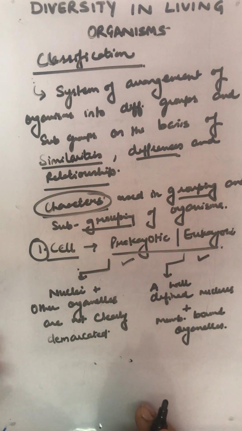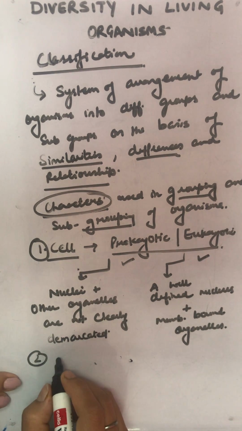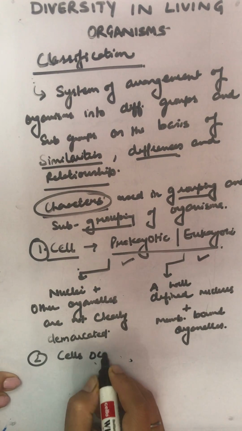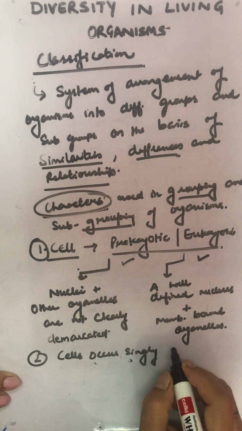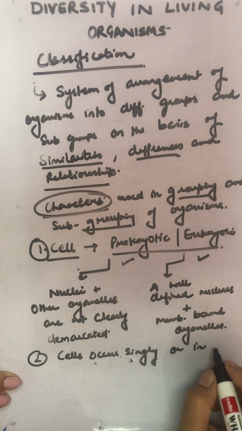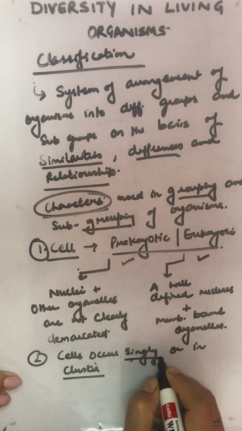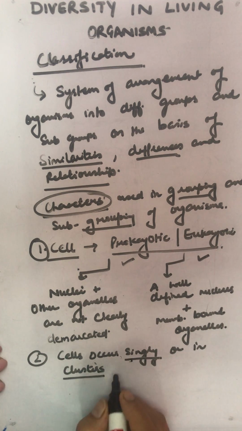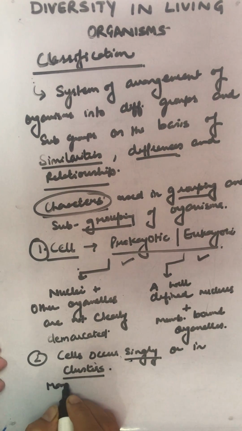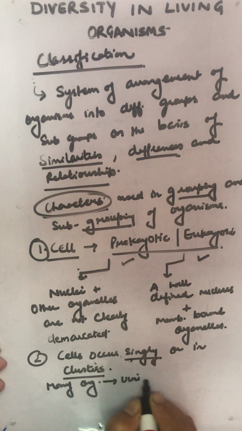Alright. Now second, whether the cells occur singly, that means in isolation alone, or in clusters, or they make groups. Now this is a question again. How do they occur in nature? So many organisms are unicellular. We know that.